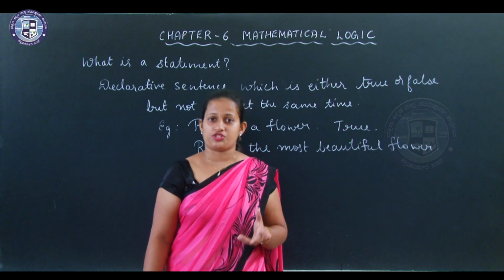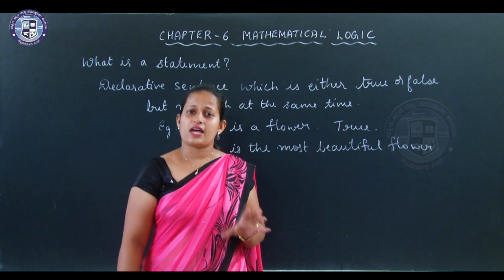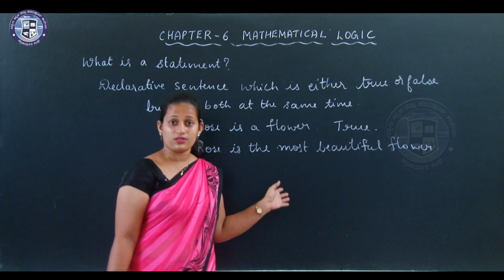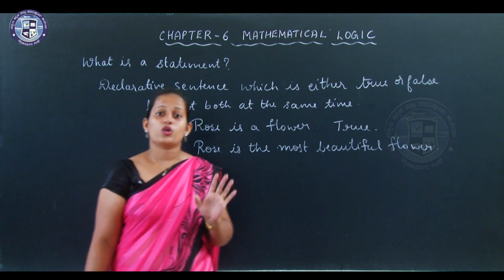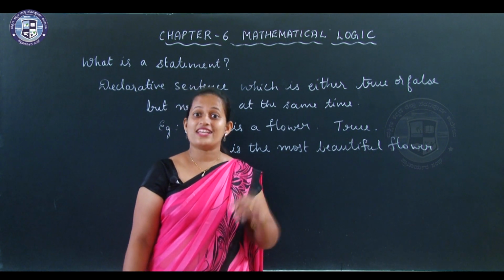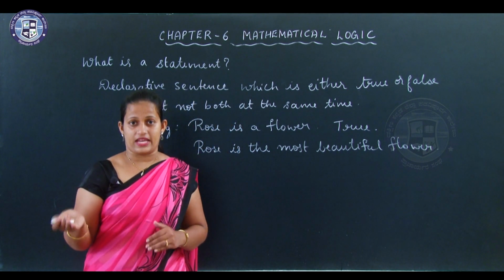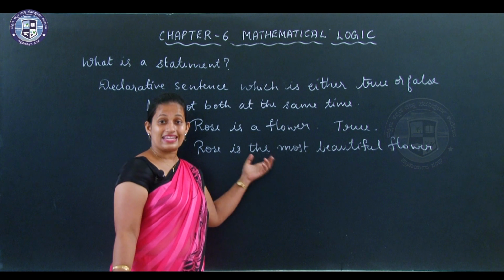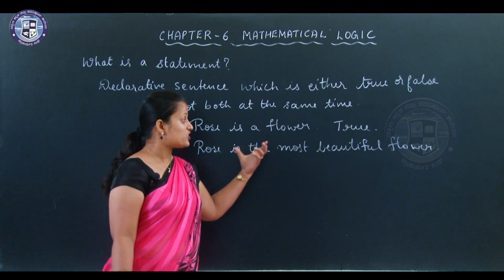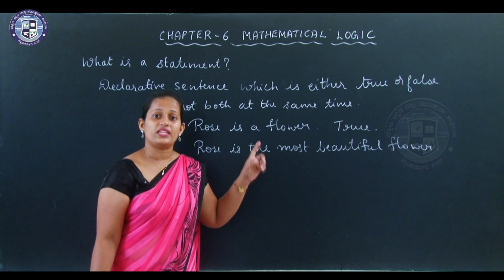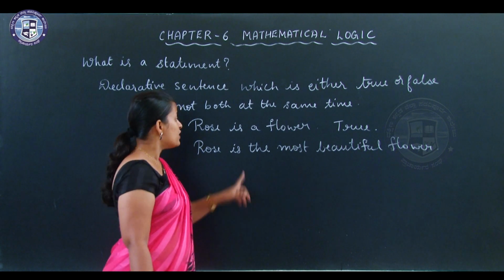So there is a controversy. Some say yes it is true, but some say no it is false. Rose is not beautiful, whereas lotus is more beautiful than rose. So whether it is true or false is opinion based.